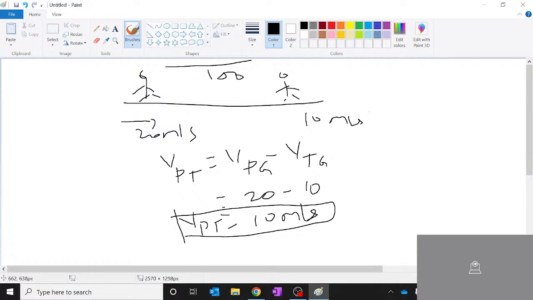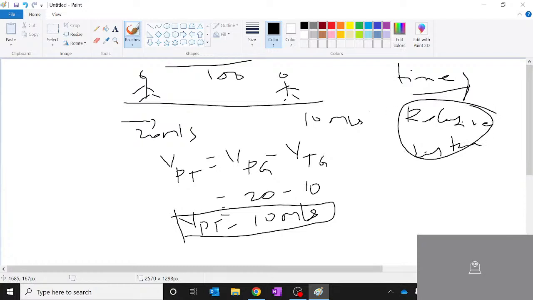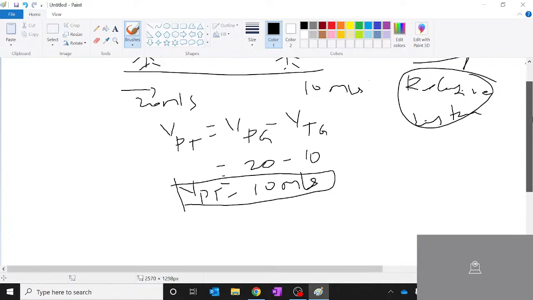In the last class also we have told, irrespective of whatever frame it is, time remains constant, time is the same. And your relative distance, sorry, my mistake, it is relative distance, will also remain the same. So all I have to do is find out at what time these two will meet.